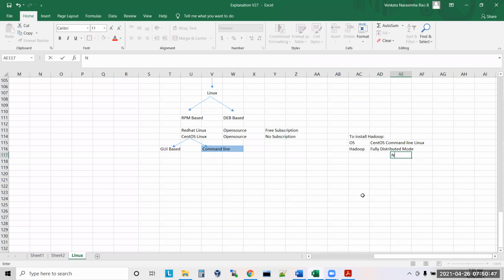So how many servers do I need? To run, I need to run one name node, three data nodes, then one secondary name node. One name node, three data nodes, one secondary name node, and at least one edge node. Yes or no? Yes. So it means, how many servers do I require now?